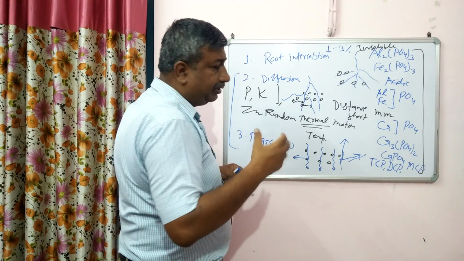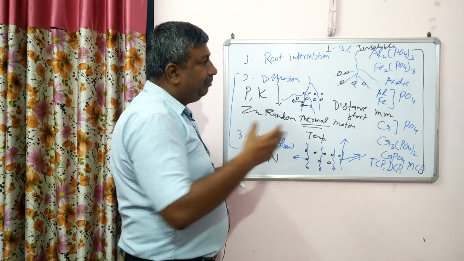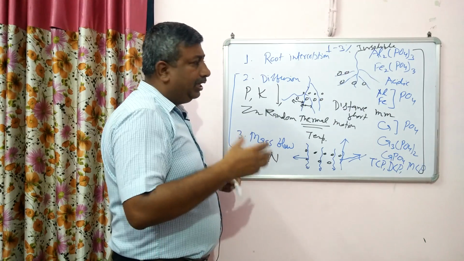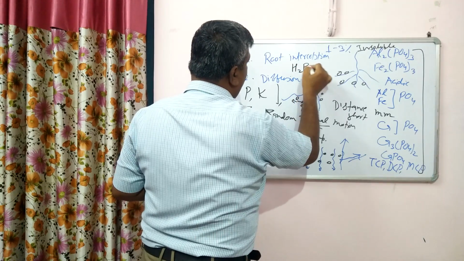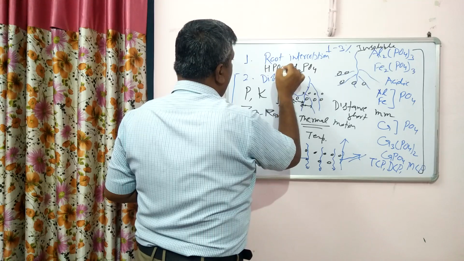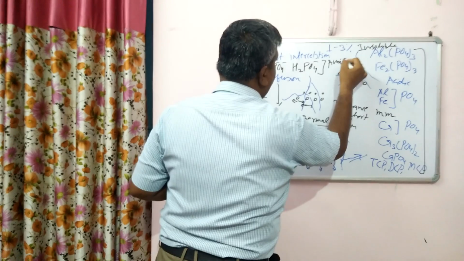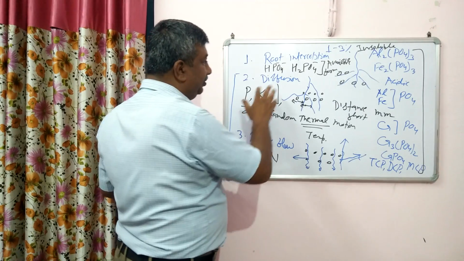So some DCP is released when it is converted into MCP. Similarly, if the bond is broken, then phosphate is released, and the released form is H2PO4 minus, and HPO4 is double minus. This is the available form actually, and this form is very less and available through diffusion.